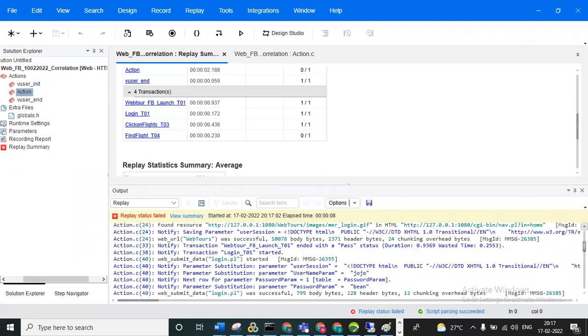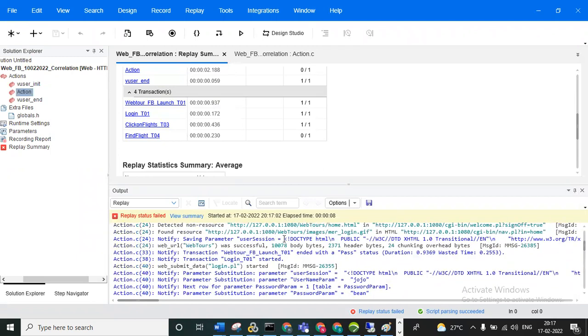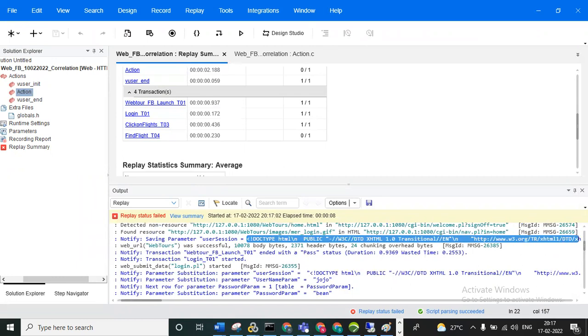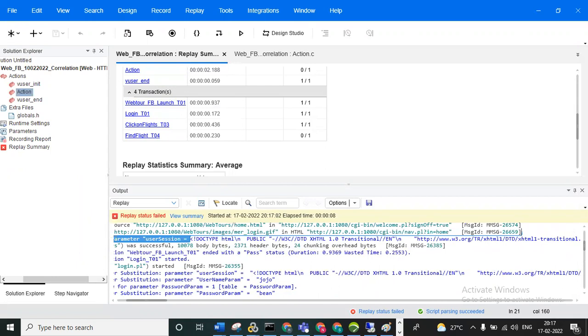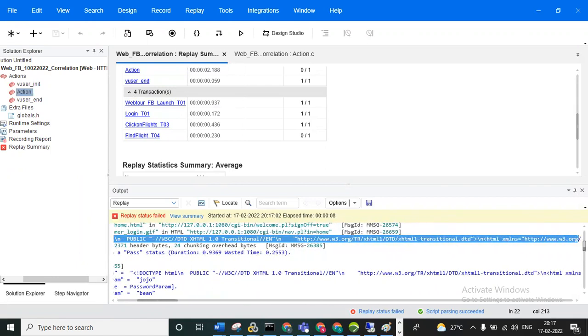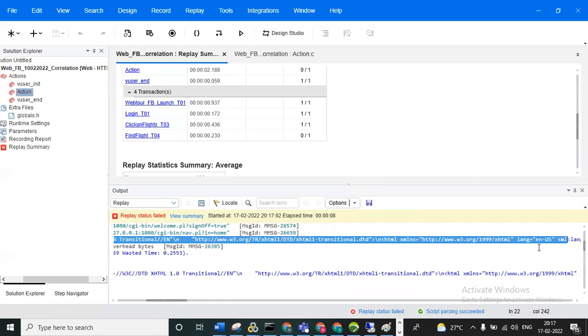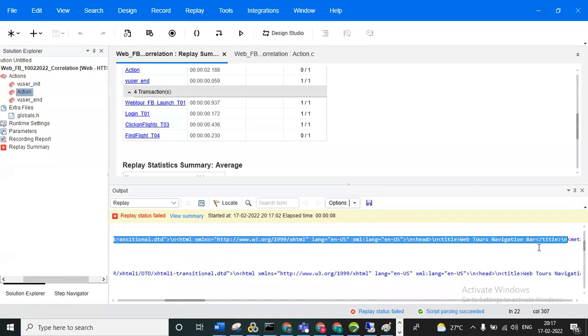This is the substitution, right? You can see this is the entire response. So you are getting the entire response from the server. What value will be there? It will capture the entire response from the server. So you can copy and paste it in Notepad and observe how much response will be there.